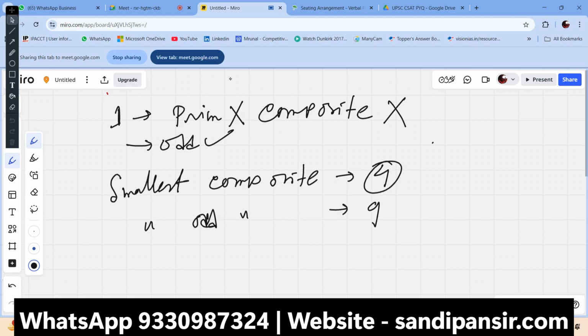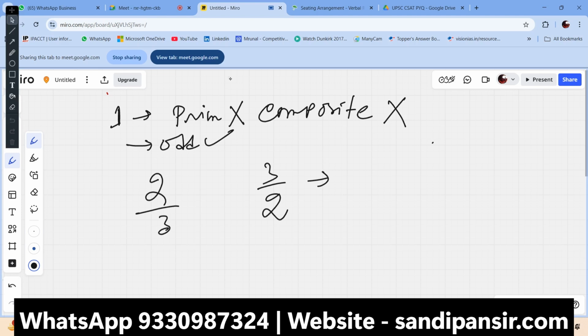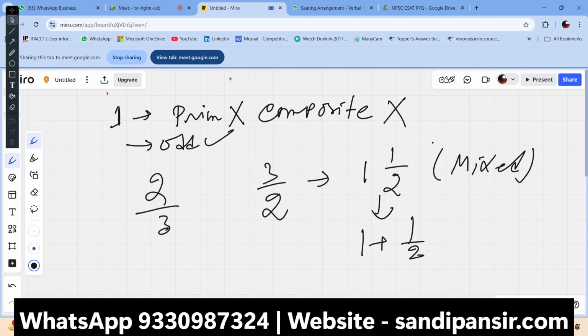Proper fraction is a very elementary thing. Suppose the numerator is smaller than the denominator, this is a proper fraction. Improper fraction is the opposite. If we add it up, that's a mixed fraction, which means, for example, 1 plus 1 by 2. I hope you got the idea here.